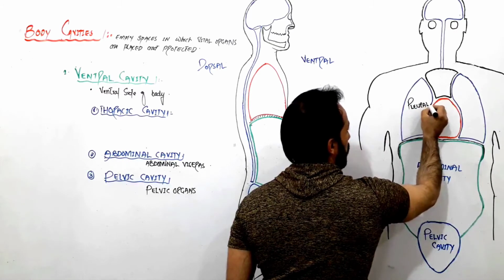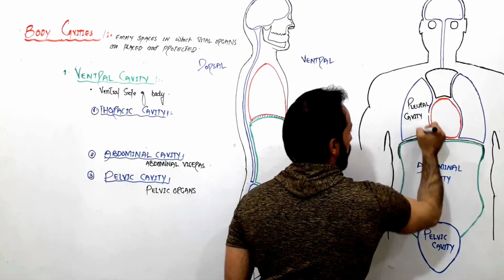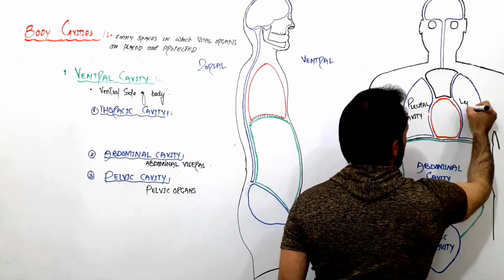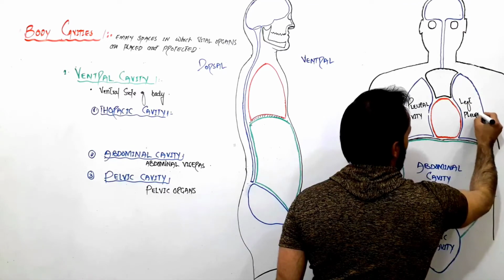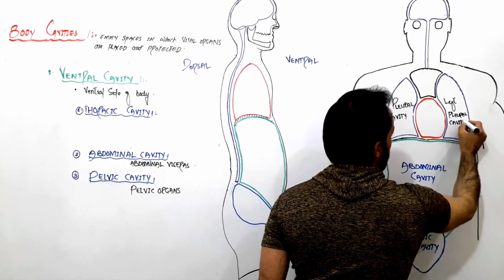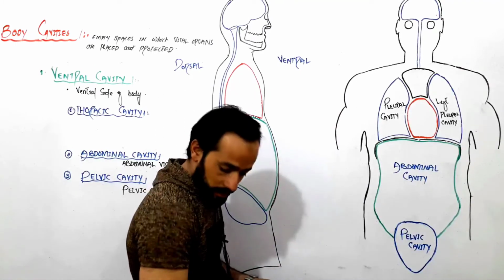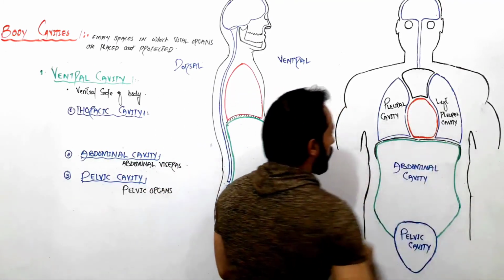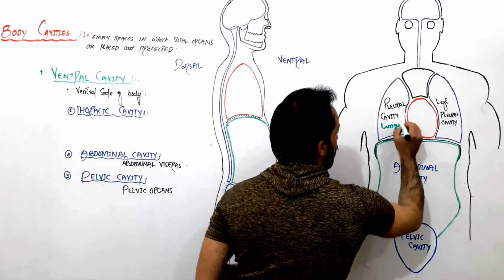The right pleural cavity and the left pleural cavity. These cavities are surrounded by special membranes which are called pleural membrane, right? So these cavities are for lungs. Lungs are located in these pleural cavities.